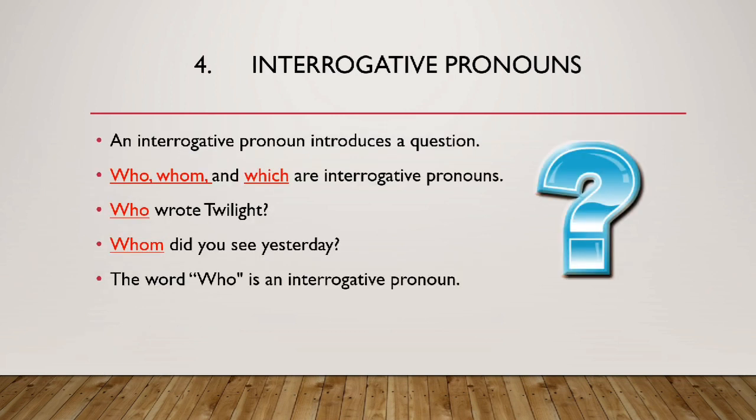So what are interrogative pronouns? These are the simplest of all. Interrogative pronouns introduce a question. Who is your friend? Which of these two is mine? Whom did you see yesterday? Who wrote Twilight? And so on. So the words who, whom, which, all these are interrogative pronouns. They are always used, or most of the time they are used, in the beginning of a sentence.